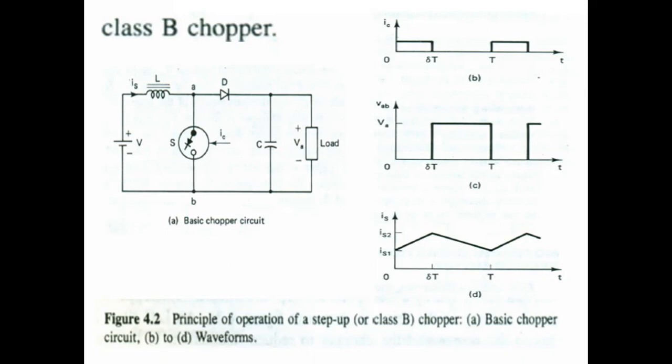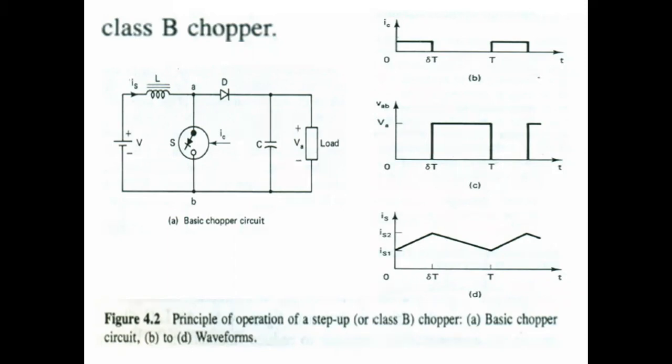Though the control signals are applied, S will not conduct by itself, but S conducts with the applied signals and a forward biased diode. During the chopper period T, it remains closed for an interval delta T to T.